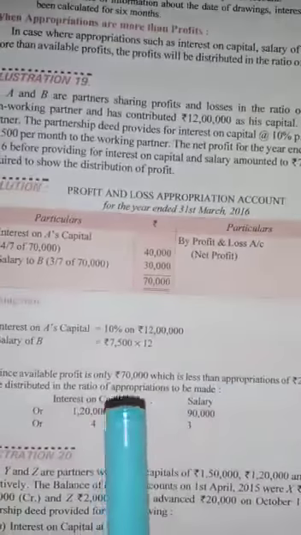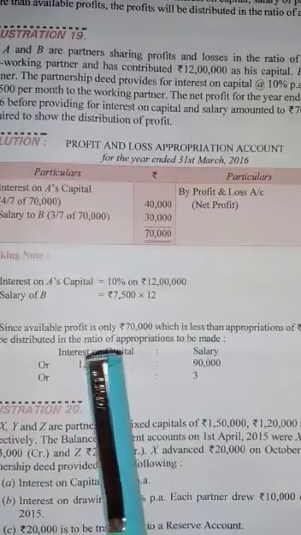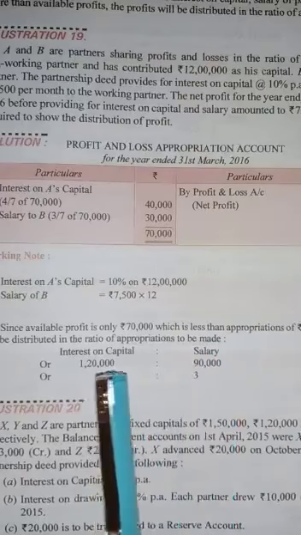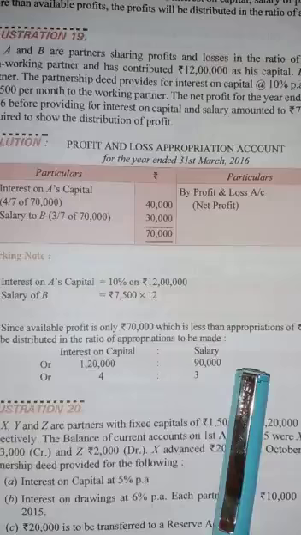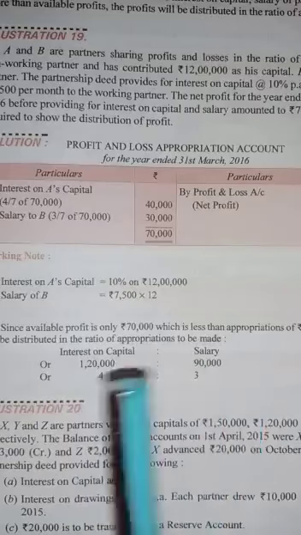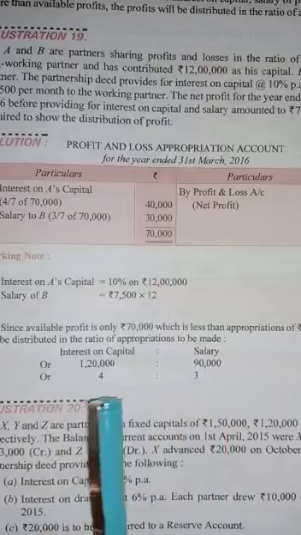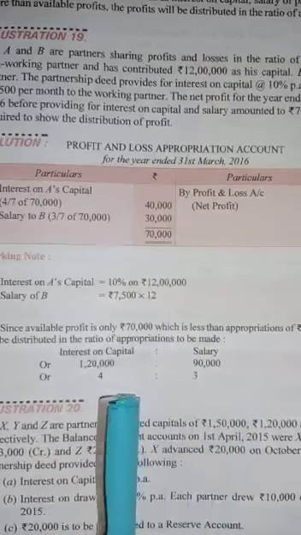Now you have to prepare a ratio of appropriation, means A was to get 120 and B was to get 90. Delete four zeros, then divide by 3, the common factor. Now this is the ratio 4:3.